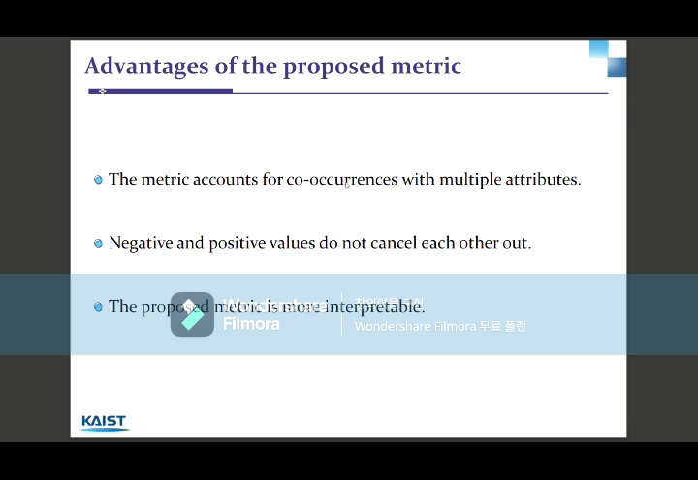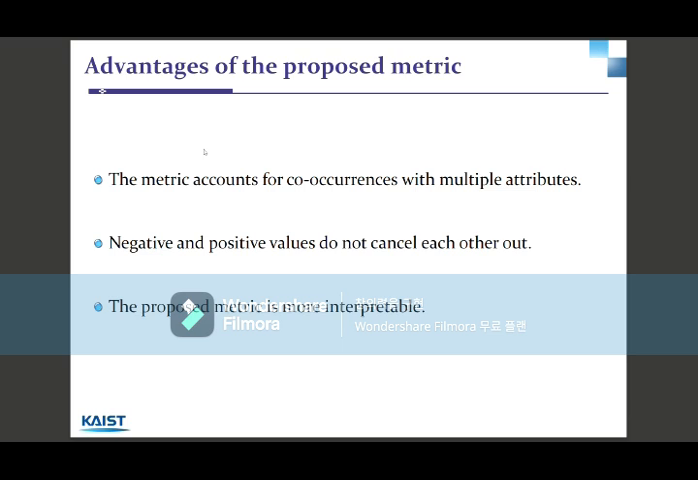The second advantage is that the negative and positive values do not cancel each other out. Existing metrics aggregate over the difference in bias scores for each individual attribute. This means that the negative values and the positive values will sum up together and cancel each other out. However, because this metric uses multiple attributes together, the co-occurrences and the correlation between those attributes account for independent numbering and values, which means that the scores would not sum up and cancel each other out.